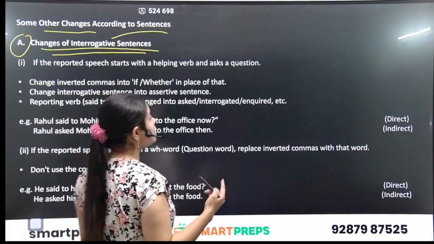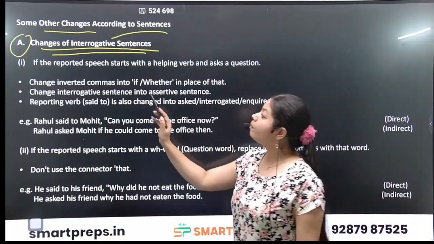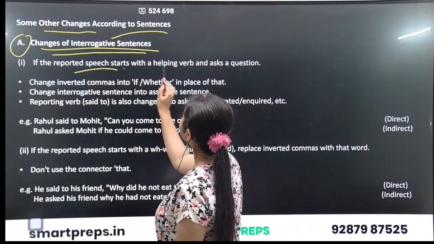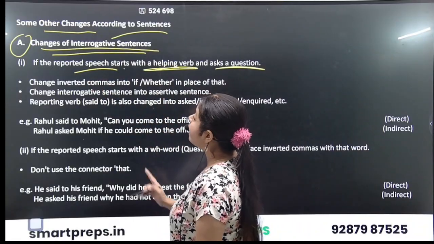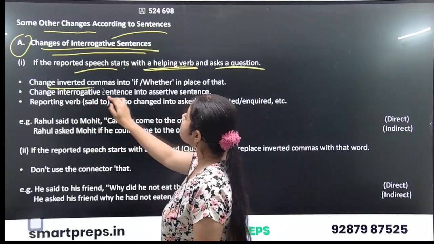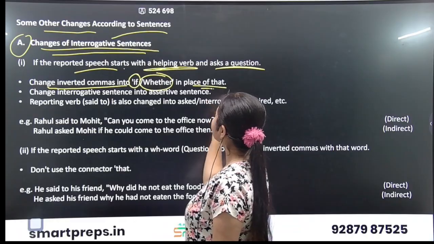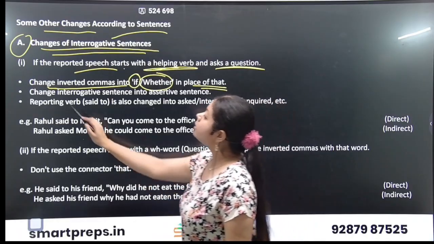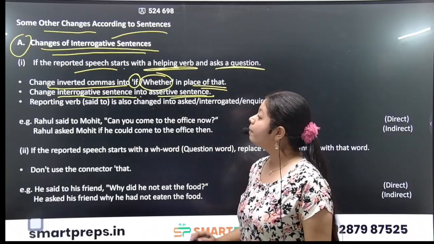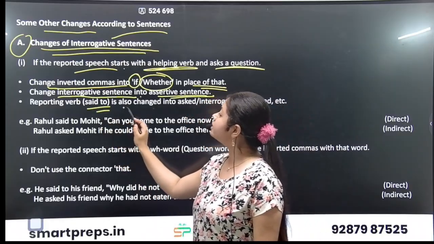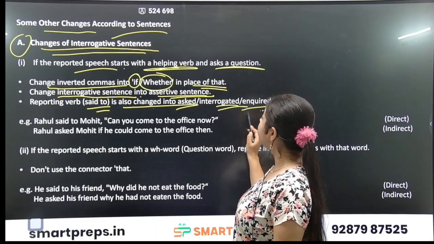Now, how these interrogative sentences change, the first point is, if the reported speech starts with a helping verb and asks a question, the inverted commas will be changed into if or whether. Change the interrogative sentence into an assertive sentence. The reporting verb said to is also changed into asked, interrogated, inquired, etc.